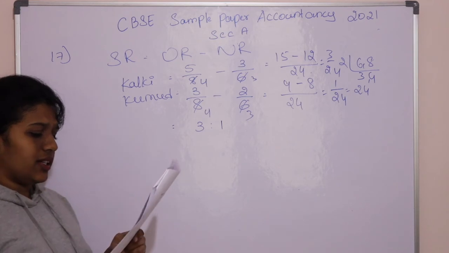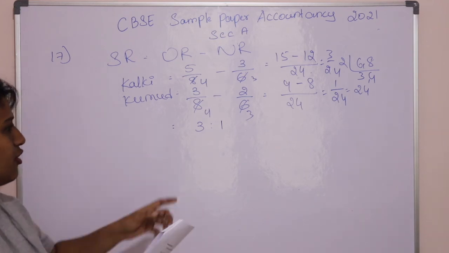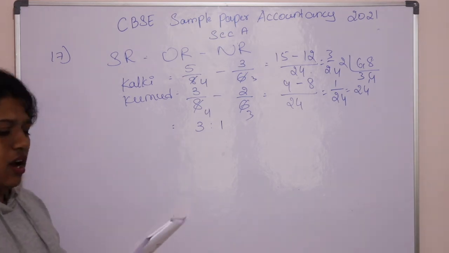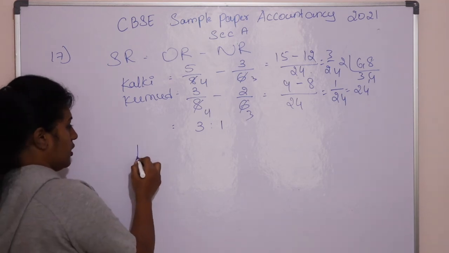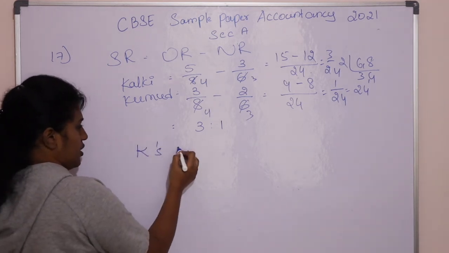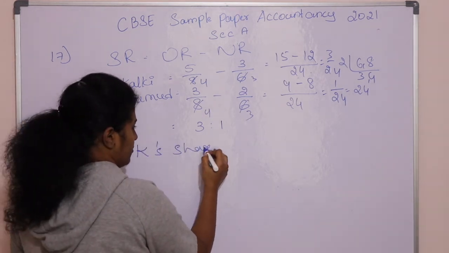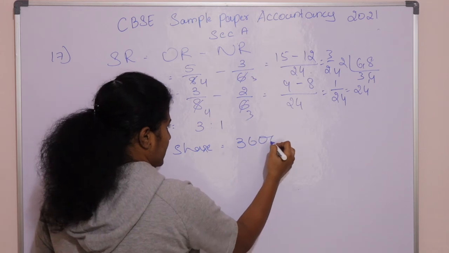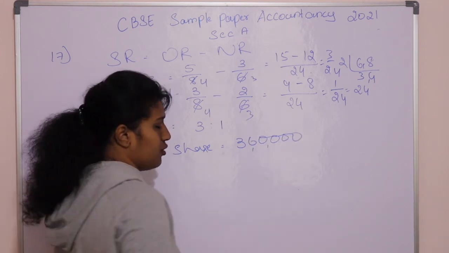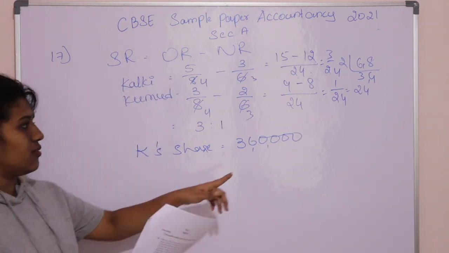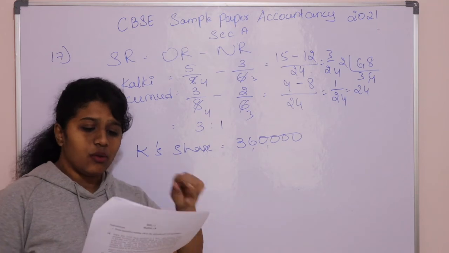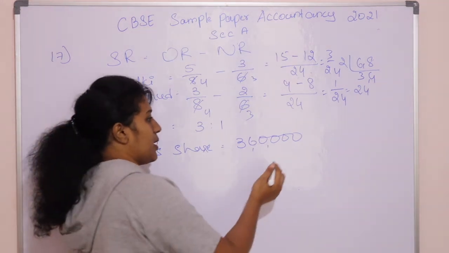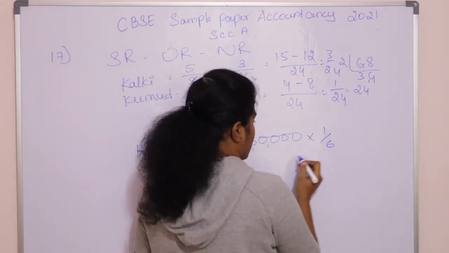Now share the goodwill in the sacrifice ratio. Now how much is the third partner's share? Kaustubh's share in goodwill is how much? 3,60,000 is the total amount of goodwill of the firm. In that, how much is the new partner's share? 1/6 according to the new profit sharing ratio.